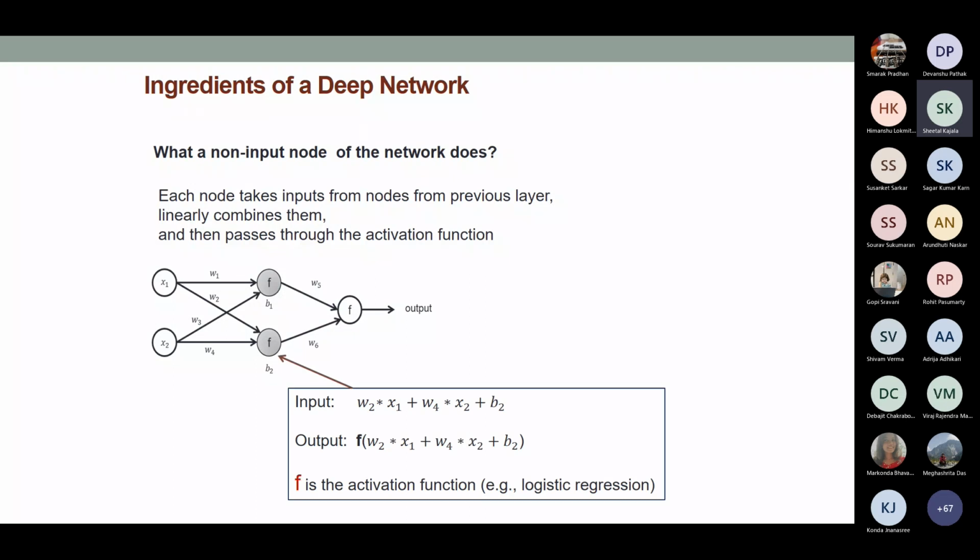So the input to a neuron in any non-input layer is going to be a linear combination of the data that you are receiving from the previous layer. If you think about this expression and the neuron that I pointed out using this arrow, F is receiving input from x1 and x2. Because x1 has weight W2 and x2 has weight W4, I am linearly combining them, and the neuron also has a bias B2.